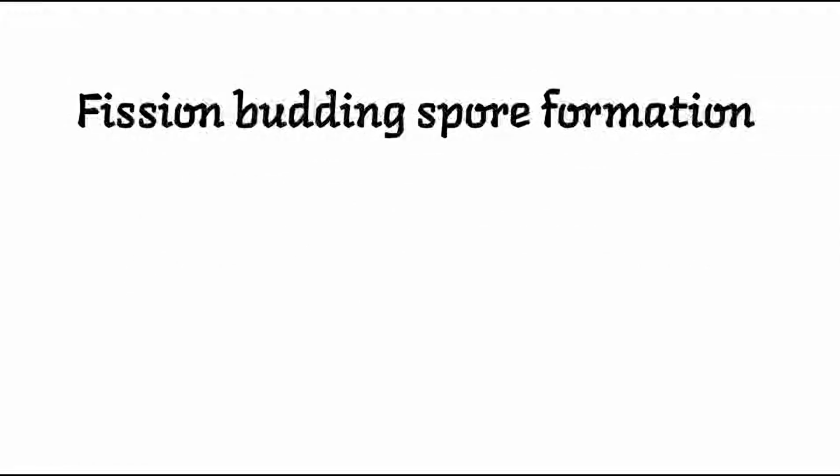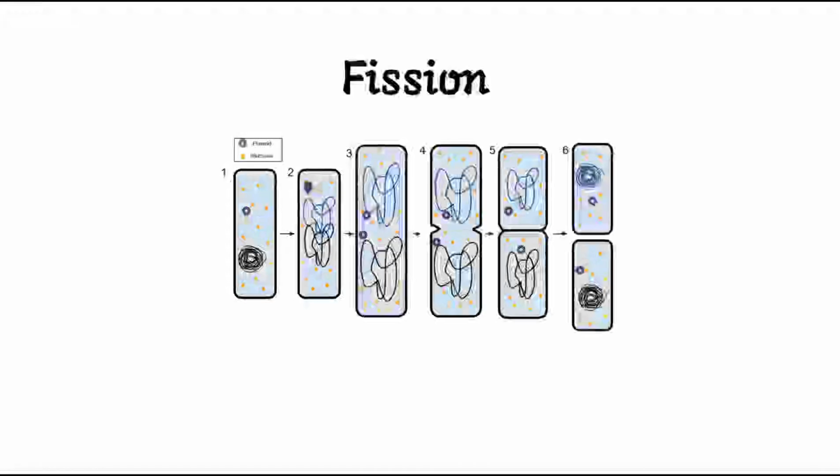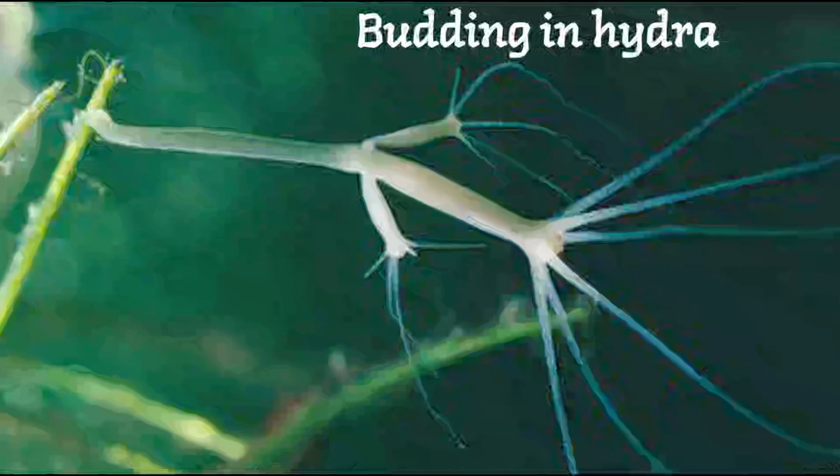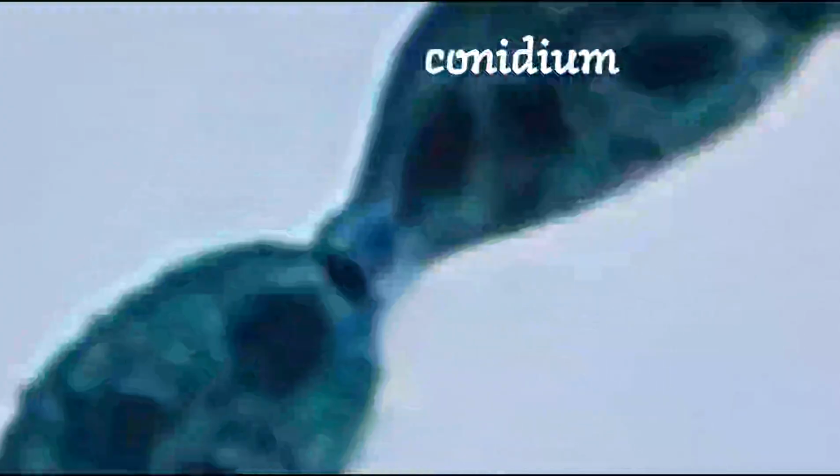Reproduction of bacteria is asexual and sexual. Asexual is by fission, budding and spore formation, whereas the sexual methods are transformation, conjugation and transduction. What is fission? Bacteria divide both laterally and longitudinally, that is fission. Budding is what? A vegetative outgrowth that results in a new organism after maturity. Spore formation: non-motile spores like conidia, oidia and endospores are formed.